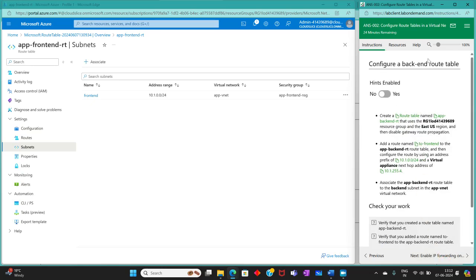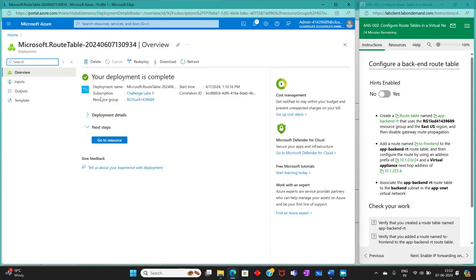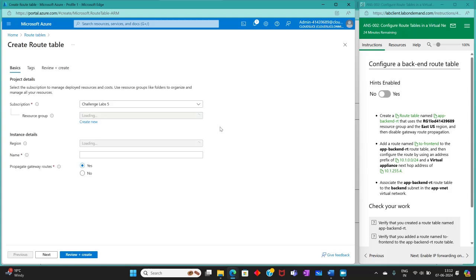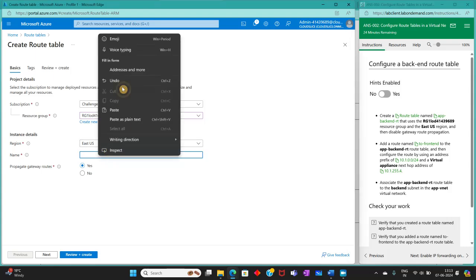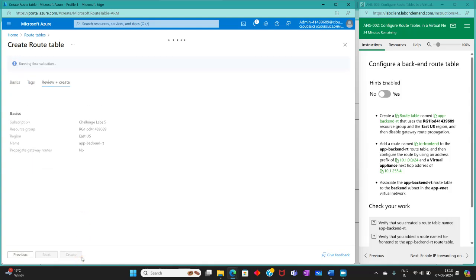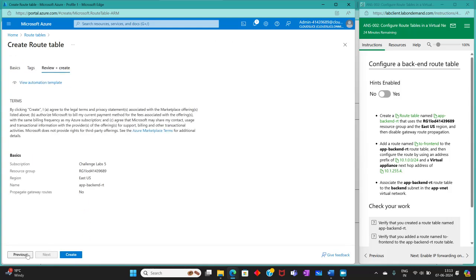Next is configure a backend route table. So let's again go to route table, create. This time name is going to be backend. Disable the route propagation, review and create.